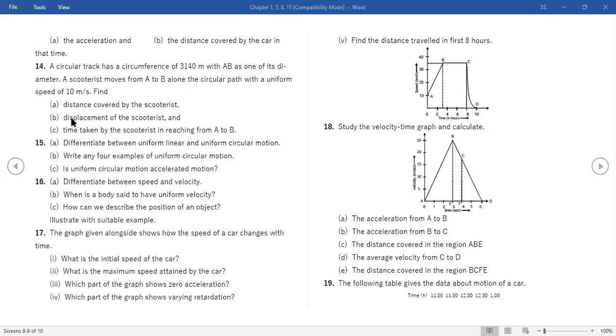Ma'am, is uniform circular motion accelerated? Yes, always. That's what I'm telling you at the beginning. Every time the direction is changing. So direction change means change in velocity. Change in velocity is acceleration.